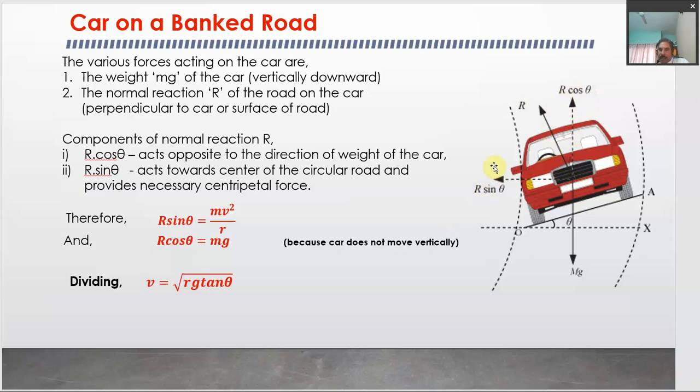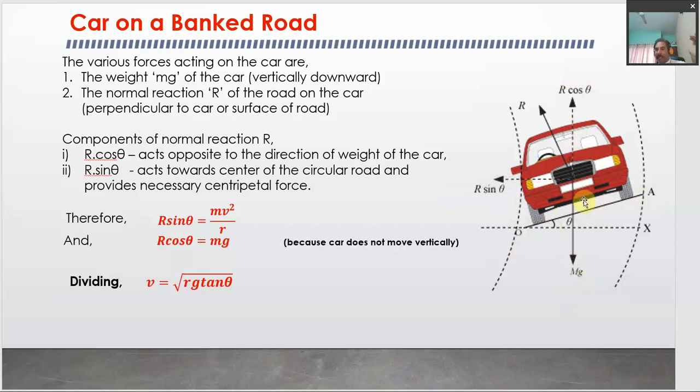Now, because the car has no motion in the vertical, this component R cos theta of the normal reaction is balanced by the weight. Due to this tilting, or banking, of the road, the other component of the normal reaction plays the role of the centripetal force.